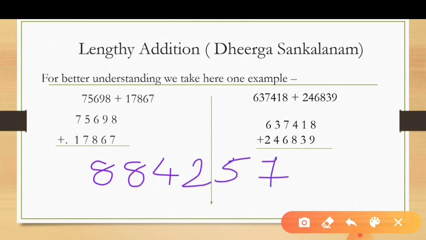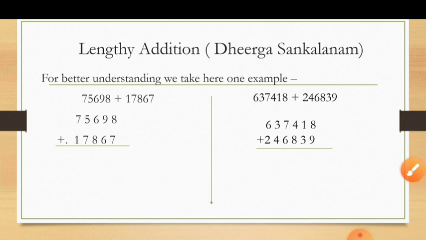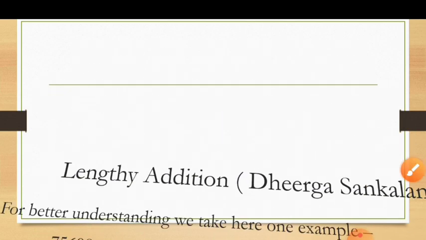Okay. This is your final answer of this question. If you understand this method, then you understand it very easily. Okay. It is a very easy method compared to regular maths.